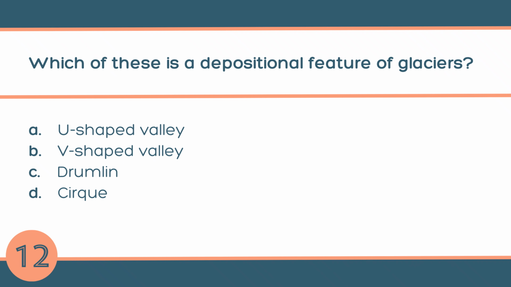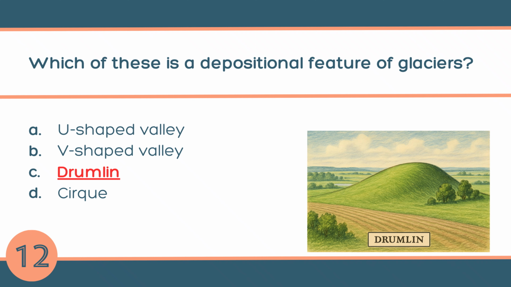Question number 12. Which of these is a depositional feature of glaciers? A. U-shaped valley, B. V-shaped valley, C. Drumlin, or D. Cirque. The answer is C. Drumlin. When glaciers melt, they drop the rocks, sand, and soil they were carrying. These deposits form landforms like drumlins.